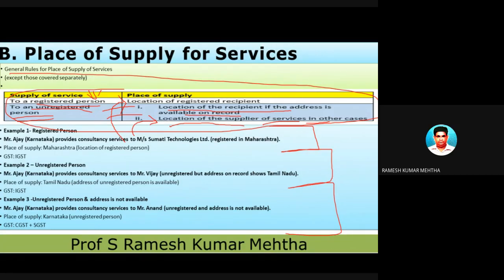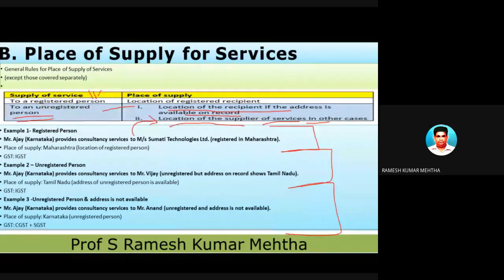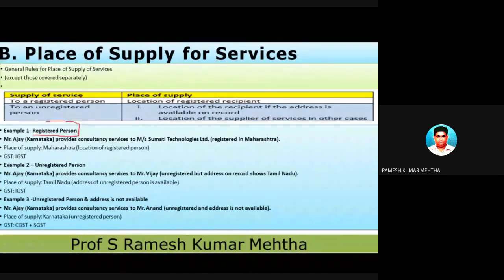So let me make this concept clear with the help of a small example. The example goes like this. So registered person. We are supplying services to a registered person. For example, what do you mean by a supplier supplying services to a registered person? For example, there is a company by name Mofai. Okay, I will take another example. Naukri.com.